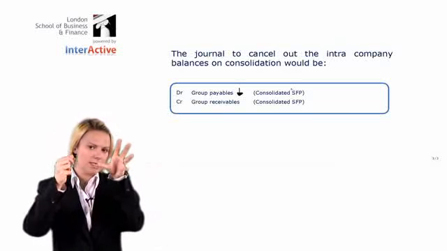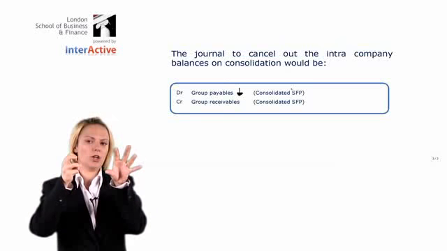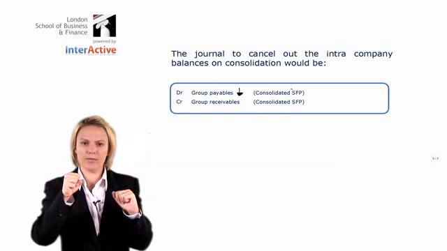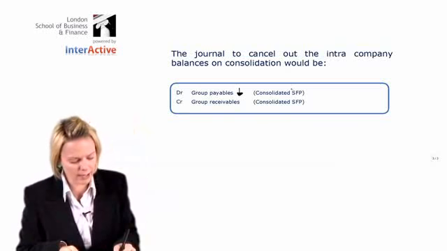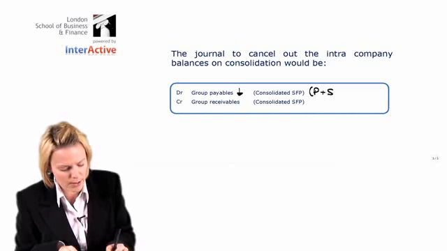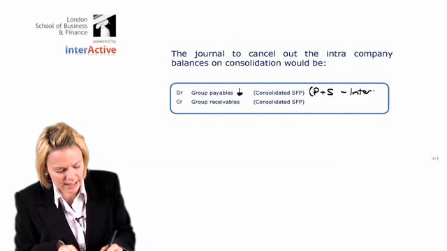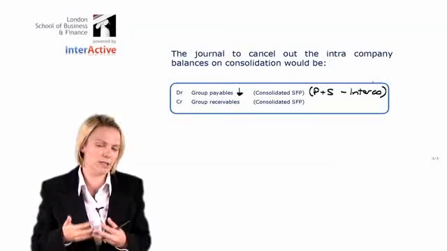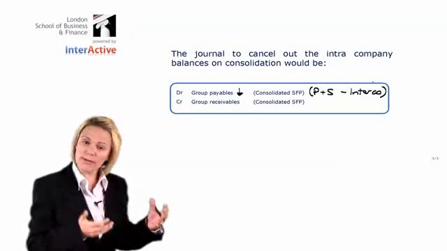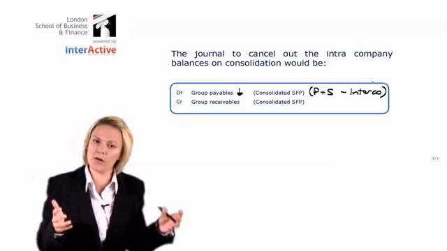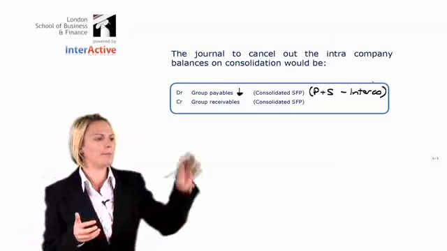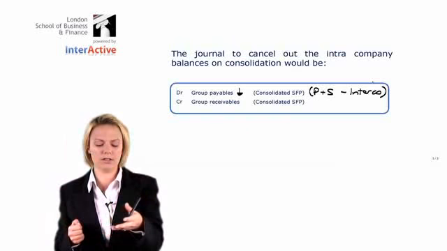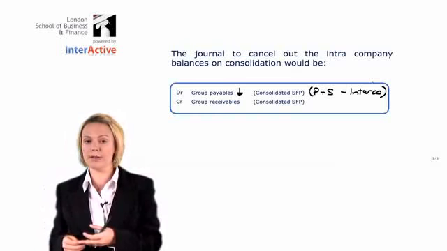Now included in the subsidiary's payables will be $100 that is due to the parent. We need to get rid of it and cancel it out. So what we would do is say, parent plus sub minus the intercompany $100 that is included in the subsidiary's payables. And that's why we left the brackets open initially when we did our pro forma in the last session. We did parent plus sub, leave the bracket open just in case there are any adjustments. Well, here is one of those adjustments.